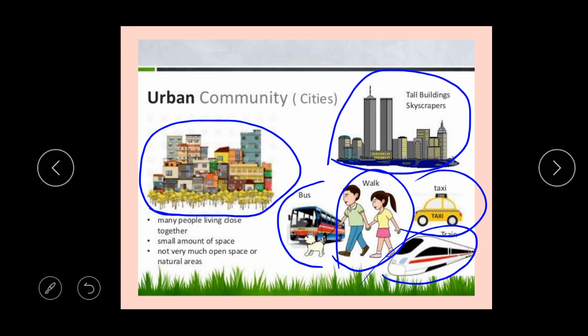Okay? Remember, one thing you have to know about urban community is that people are usually many, but the city is small. Good job. So when you know that, you can differentiate among the three types of community. So you have to know that urban community is a city, and the people are usually many, but the space is limited, or the space is small.